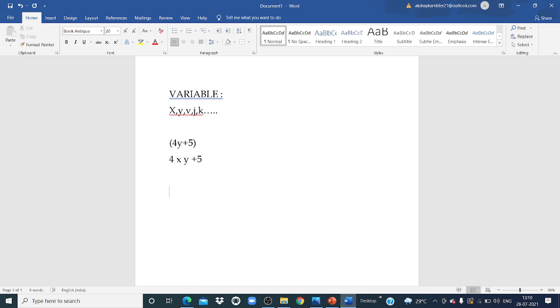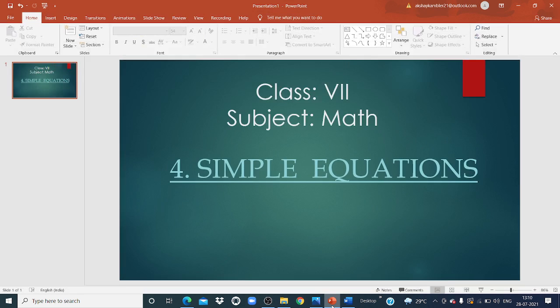Alright, suppose we take an example. Suppose my variable y has a value of 1. So what will be the answer of this expression? 4 into 1 plus 5. So 4 into 1 is 4, plus 5. And what is the answer? The answer is 4 plus 5 is equal to 9. So, getting how to solve by using a variable. Okay. So now again we will come to our point.